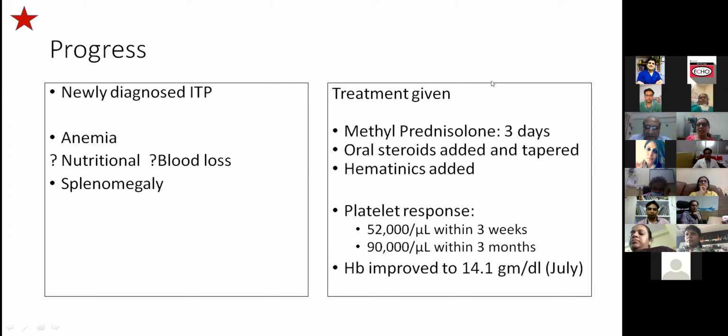Minor bleeds, mild, don't even do anything if the count is about 10,000. Leave them alone, watch them, and they'll be fine. And moderate bleeds, yes, you must give oral steroids preferably. IVIG, if the patient can afford it, or you don't want to use steroids for some reason, you could easily use IVIG even in those patients. And then in severe ones, you might even have to use platelet transfusion. So it can vary across this range of treatments.